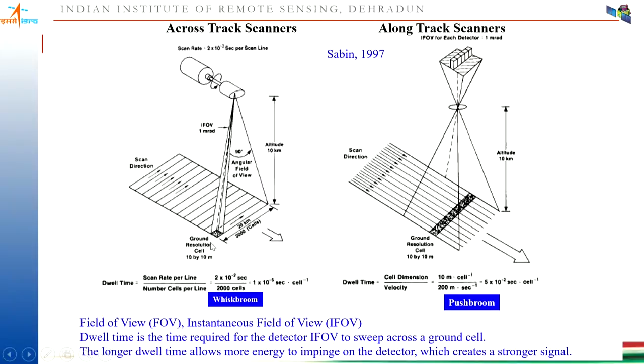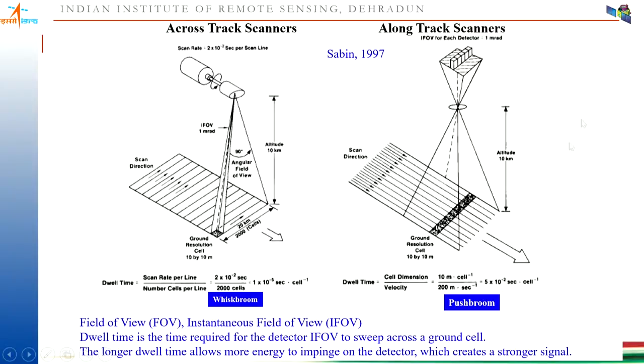So we can calculate the dwell time. Dwell time means how long the sensor is looking at the earth surface. Dwell time is equal to the scan rate per line divided by the number of cells per line. So it is 2 into 10 to the power minus 2 second per scan line, and 2000 cells are there in one line. So you can see here the time is 1 into 10 to the power minus 5 second per cell.